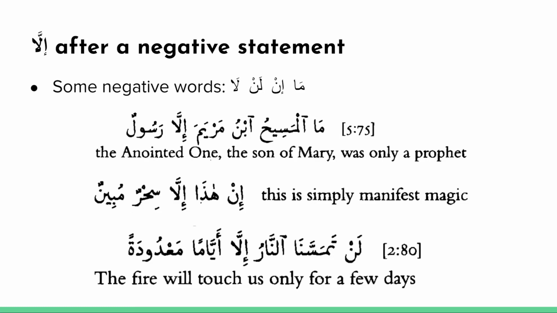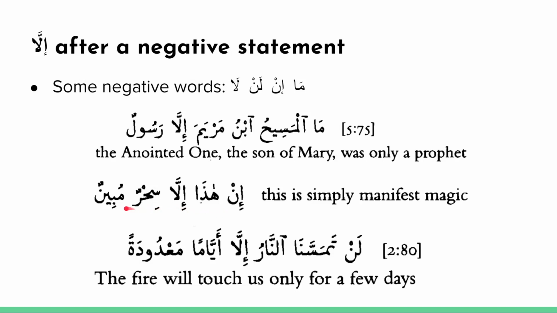Alright, and I will mention that so far we've been looking at ma as the negative word, and that does appear very commonly in the Quran, but you can also have in, lan, or la. So let's take a few examples here. Ma al-Masih ibn Maryam illa Rasul. The Messiah, son of Mary, was not except a prophet. Okay, translating this more idiomatically, we have the Messiah, son of Mary, was only a prophet, or was only a messenger.